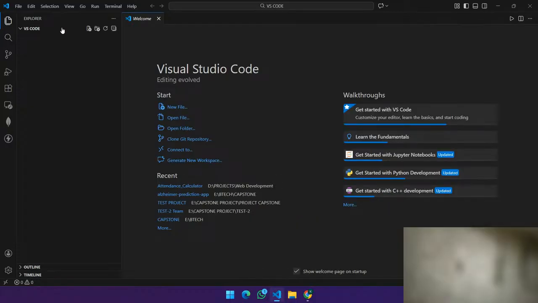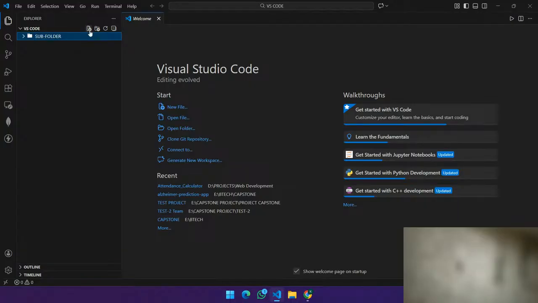Inside VS Code, to create any folders, we have various types of options. Here is an option used to create a new file, and here is an option to create a new folder. If you want to create a subfolder inside our main folder, let us name it subfolder.